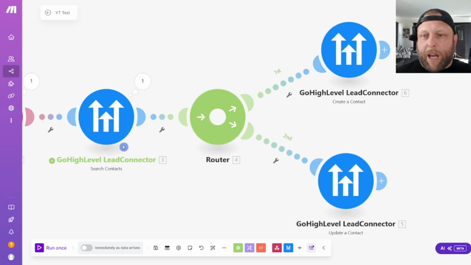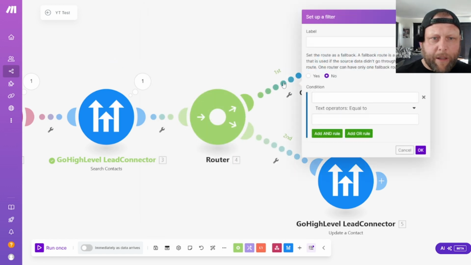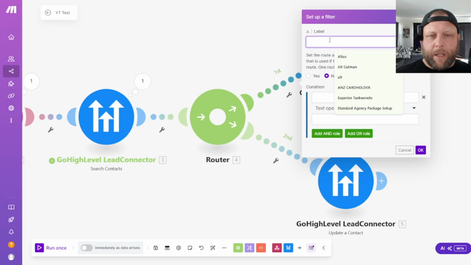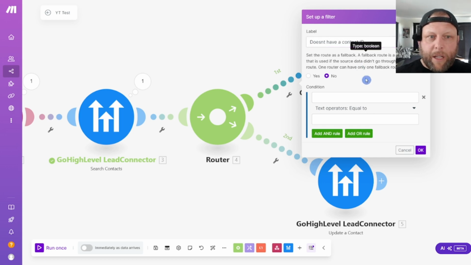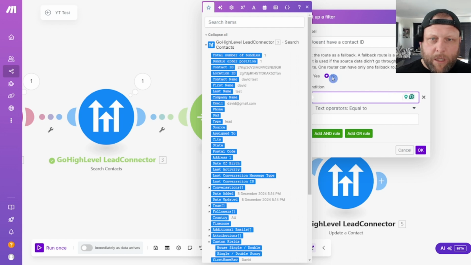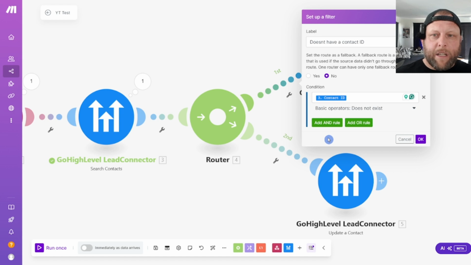If we think back at the start, it didn't have a contact ID if it doesn't exist. When it does exist, it does have a contact ID. So we're going to call it "doesn't have a contact ID," so it means they're not in there. So the condition is contact ID does not exist. Easy as that. If there's no contact, it searches through, it doesn't get a contact ID, it needs to come down the first one, and it's going to create it.